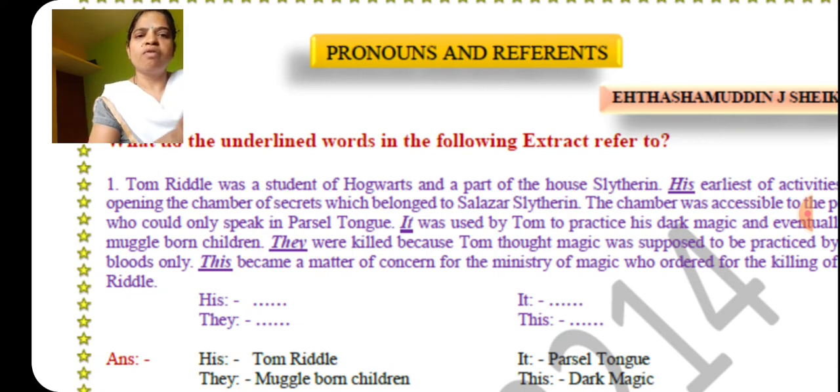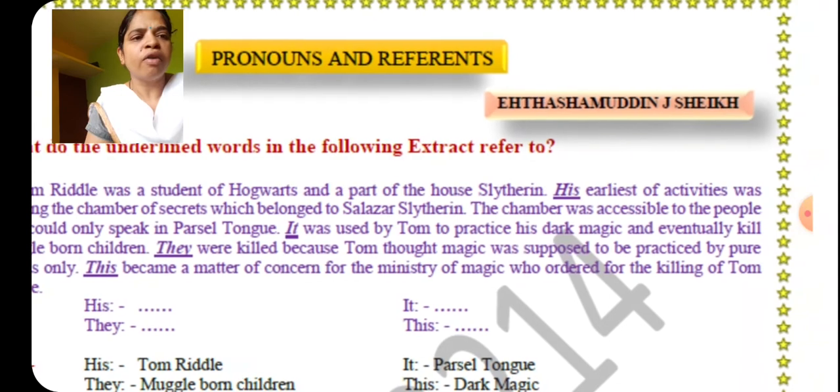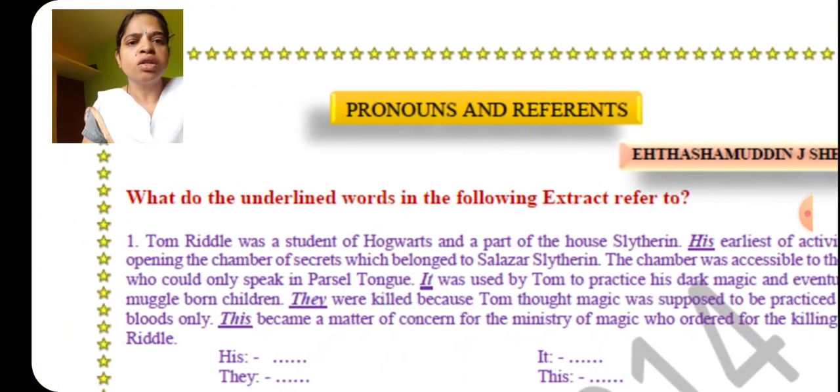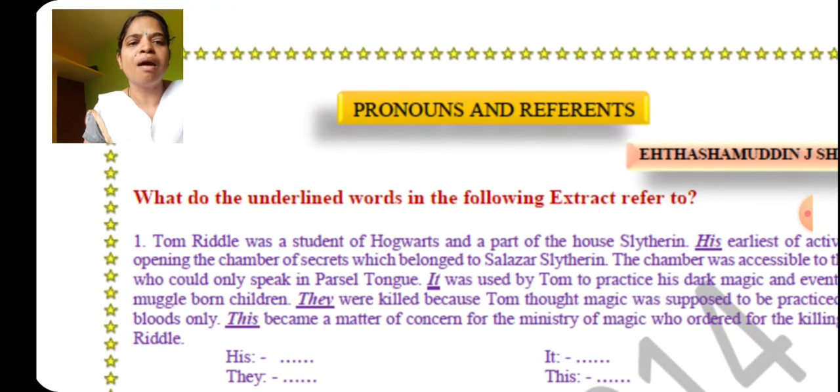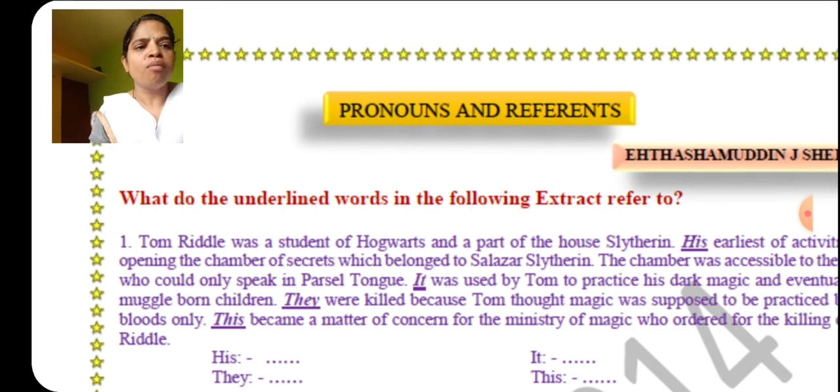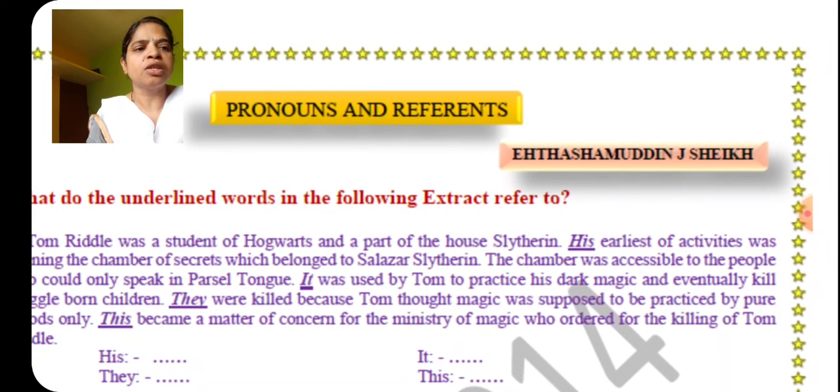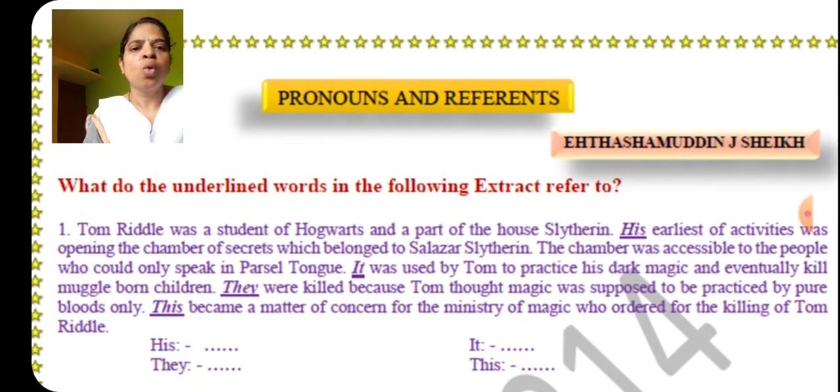See, for example, first one: Tom Riddle was a student of Hogwarts and a part of the house Slytherin. His earliest activities was opening the Chamber of Secrets, which belongs to Salazar Slytherin. The chamber was accessible to the people who could speak in a Parseltongue only.